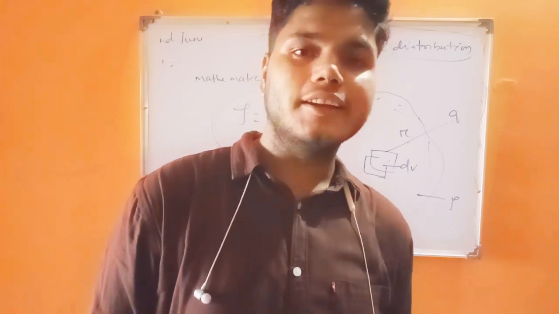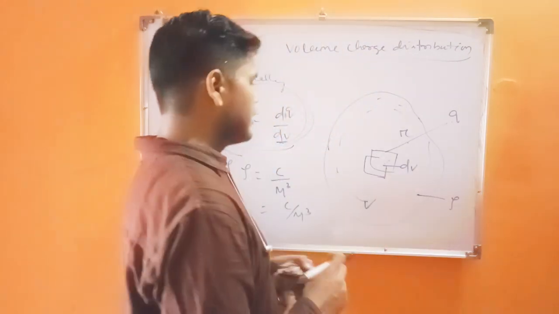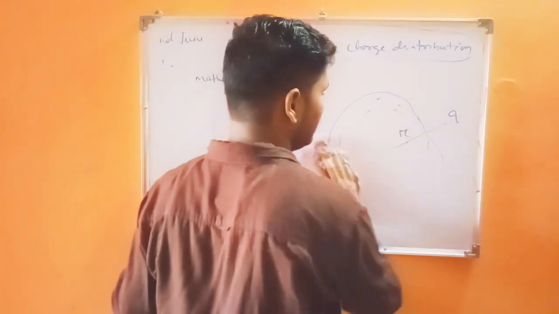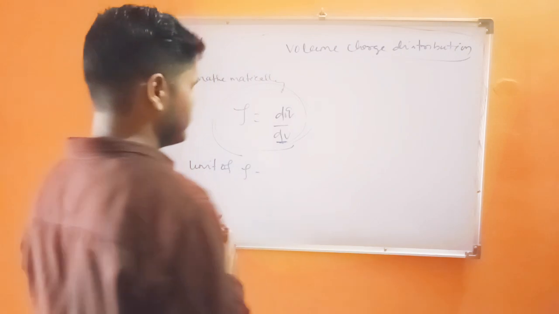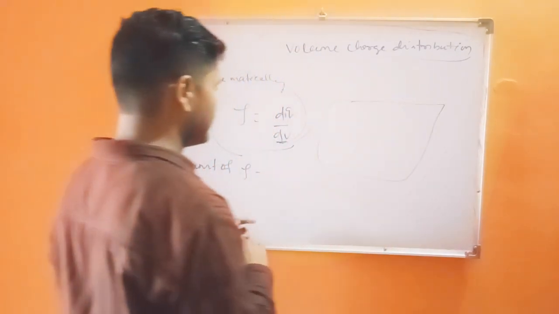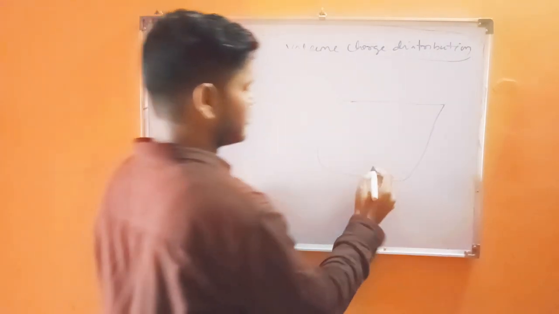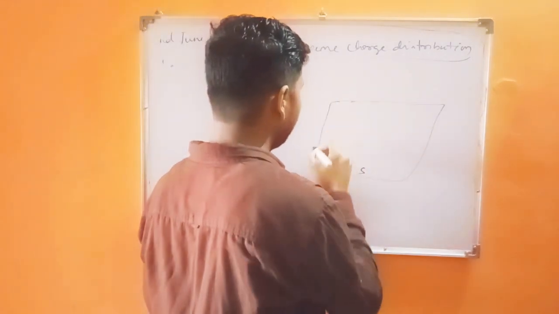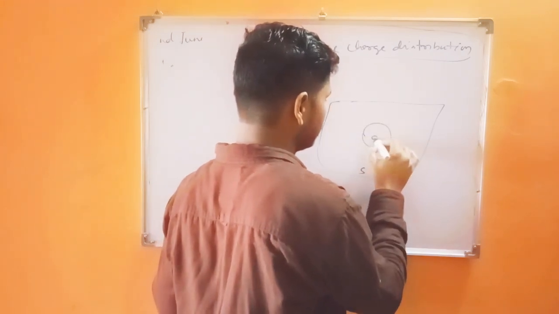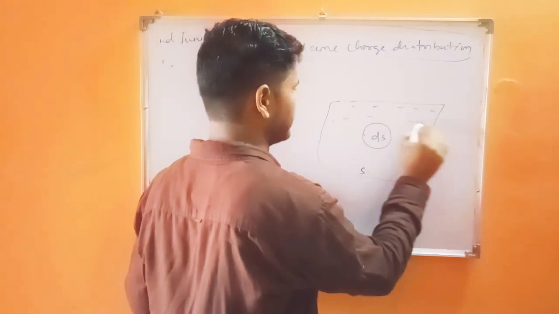And then second is our surface charge density. What is surface charge density? We will discuss how we can make the diagram of surface charge density. We have to make a surface. You can consider S as the total surface, and in the particular surface you can consider this small surface ds. You can make the surface like this.